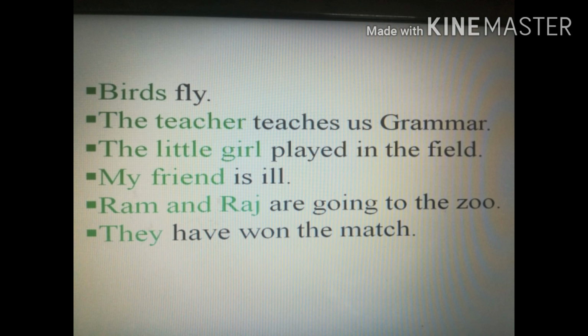Our next example is: Ram and Raj are going to the zoo. Now here you can't say only Ram is subject or only Raj is subject. Actually this sentence is plural. So here Ram and Raj both are subject. Who is going to the zoo? Ram and Raj. Next sentence: They have won the match. Here they is our subject. I think now it is clear to you that the work done by who or what is our subject.